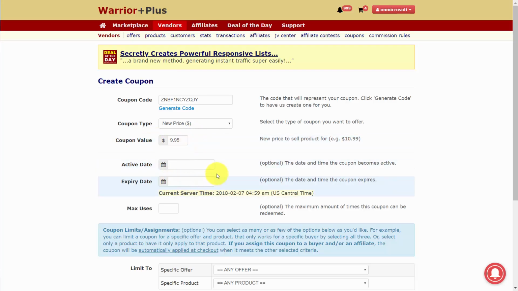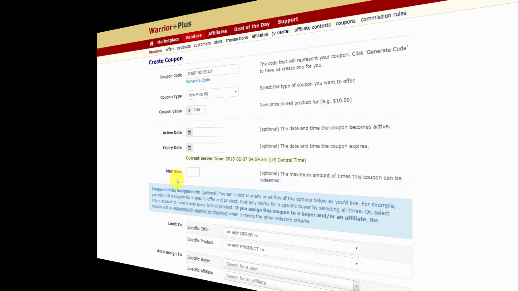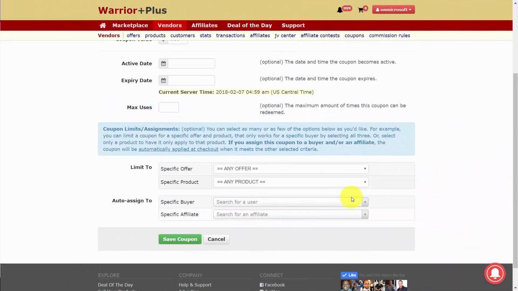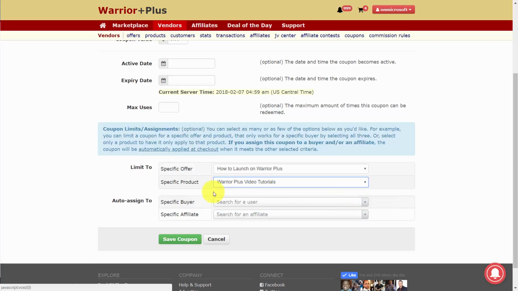You're going to give your coupons a specific date. Now, this can be optional because if your coupon is just going to be ongoing and lasting forever, you don't have to do anything where there's a date limitation. You can determine that there's a scarce number of coupons available, and you can determine that automatically inside of Warrior Plus. Now, Warrior Plus will allow you to limit your coupon to a specific offer, will allow you to limit the effect of a coupon on a specific product, and then you can assign a coupon to a specific buyer or to a specific affiliate.